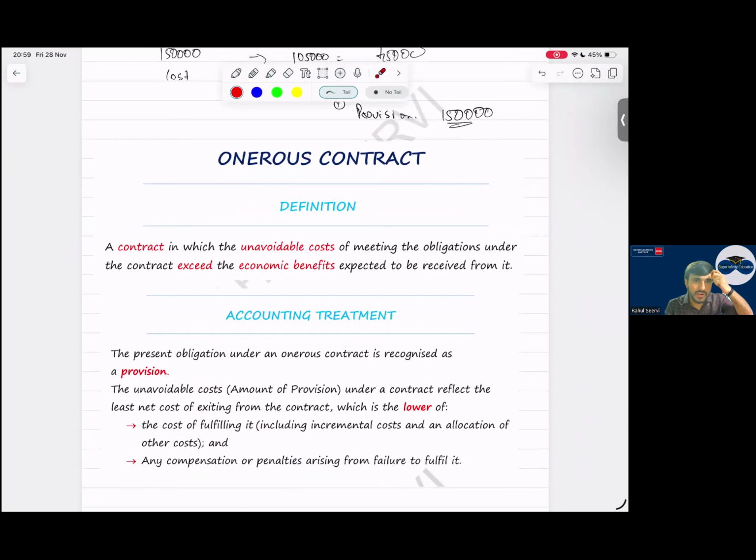So what does onerous contract mean? Today I have signed a contract and I have to fulfill it. If I fulfill, there is a loss. If I cancel, there is also a loss. I have done a contract today. I have to fulfill it. There is no option. The option is that either you pay a penalty or you fulfill the contract. Say when I fulfill the contract, my net loss is 10,000. If I have to pay a penalty, I have to pay 5,000. Which one will I choose? Will I incur 10,000 or 5,000? Tell me.